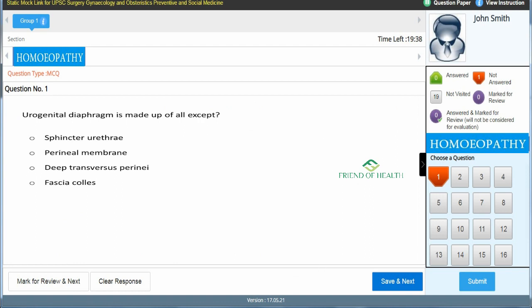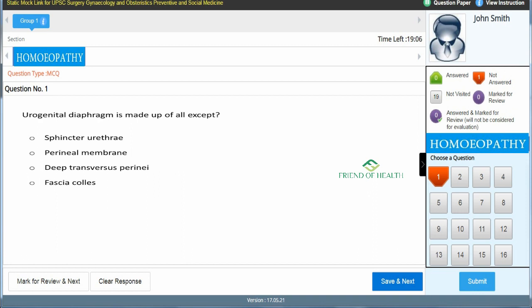You can see on the top the subject of the exam. Then the question number, and the time left, the timer is moving. Then the questions, then a mark for review option, clear response option, save and next option, and the question answer palette, showing whatever you have answered, how many you have not answered, you have not visited, everything is there. Then your photograph and name again. So this will be the screen of the UPSC exam in the computer based recruitment test, CBRT.